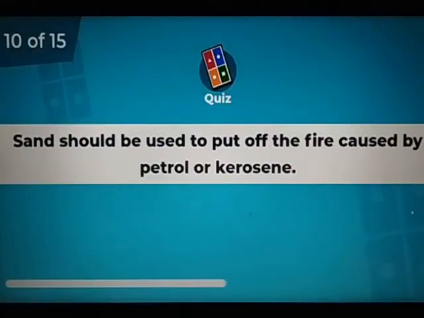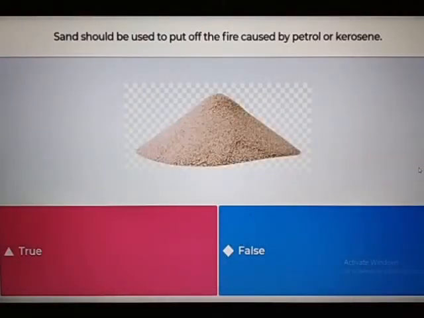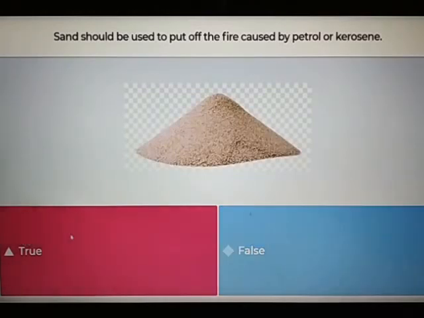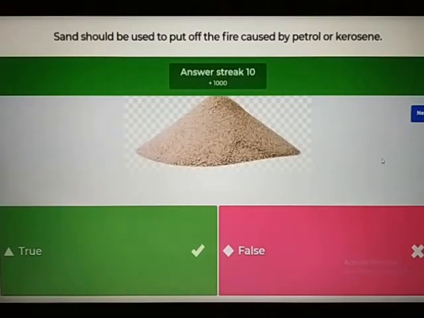Sand should be used to put off the fire caused by petrol or kerosene. Is it true or false? Yes, it is true. As you know, petrol and kerosene, being lighter than water, just float on water, which will further spread the fire, right? So water should never be used. In this case, sand should be used to put out the fire, as it helps to cut off the supply of air. Right, children?